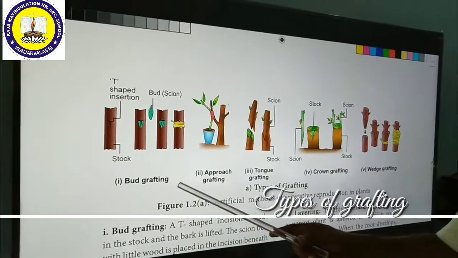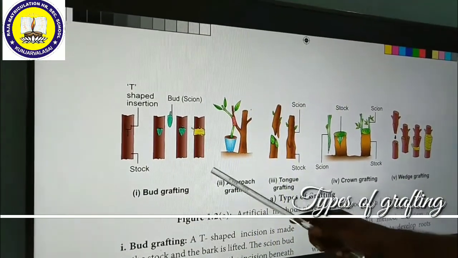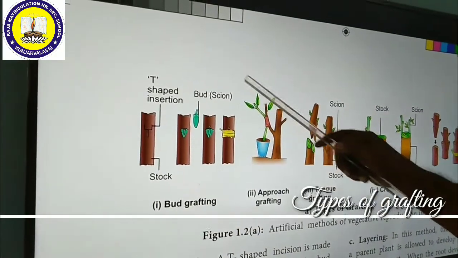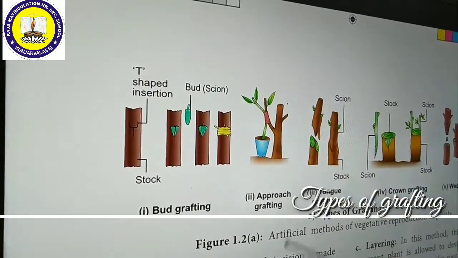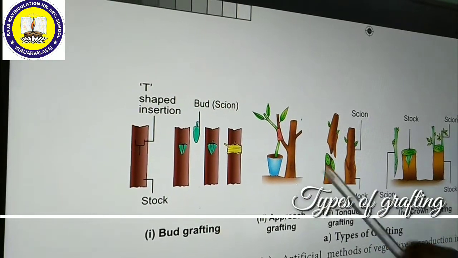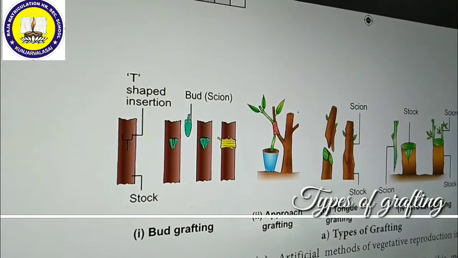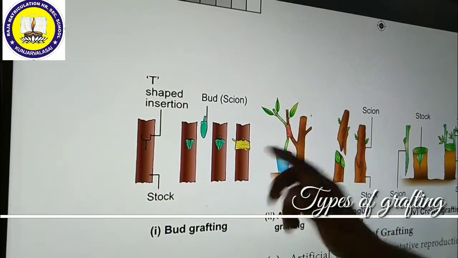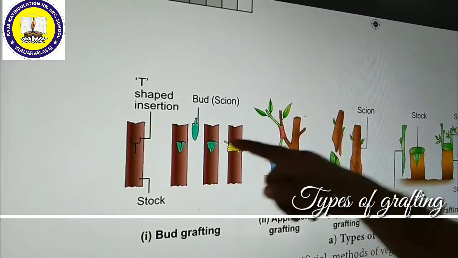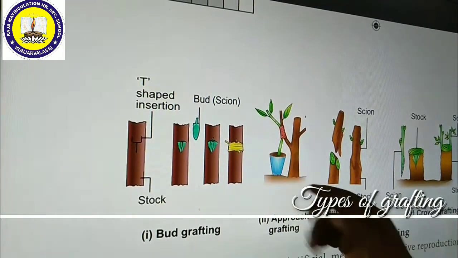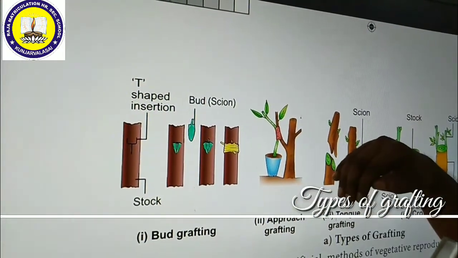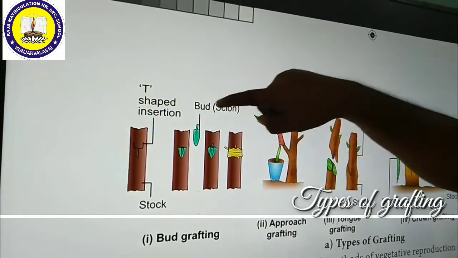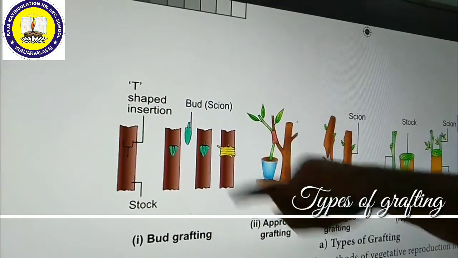First of all, we shall discuss bud grafting. In bud grafting, we have to select a bud as a scion. This is a very good quality. In the main stem, we have to make a T-shaped cutting. One is a horizontal cutting, another one is a vertical cutting, made on the bark, not in the stem. After making a T-shaped cutting on the bark, we have to open this bark. After opening it, this bud is to be inserted inside. Now it is acting like a scion. This is acting like a stalk.